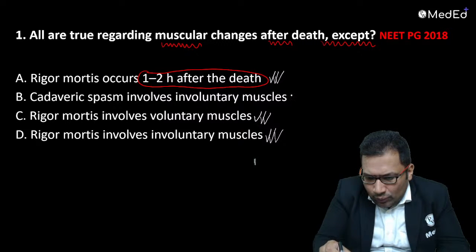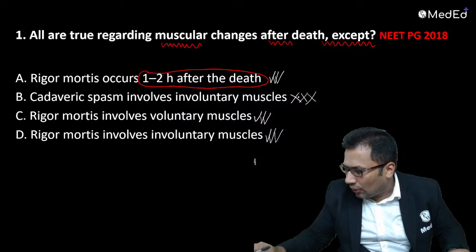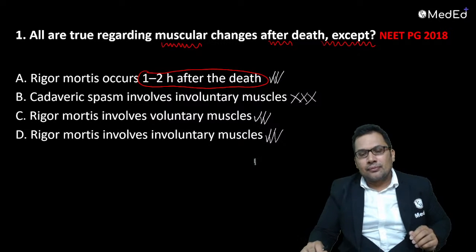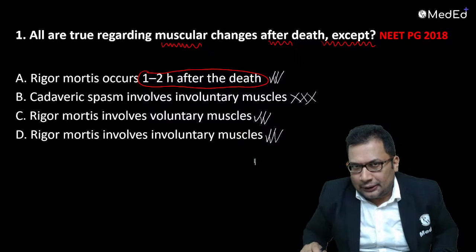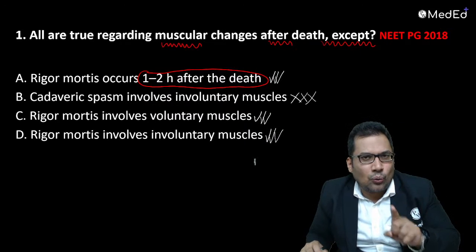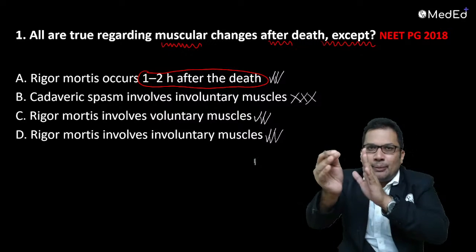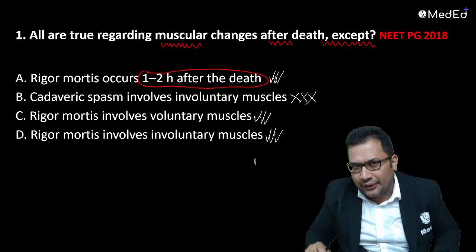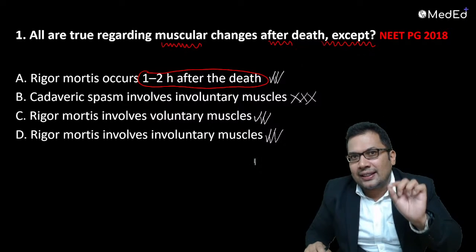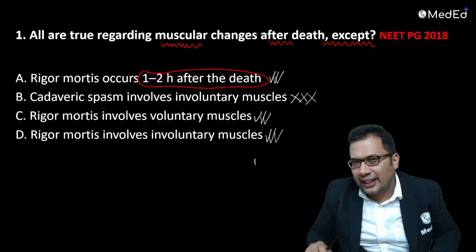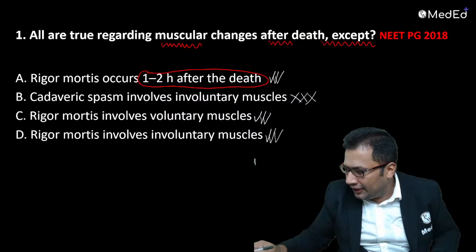Cadaveric spasm involves involuntary muscle. That is wrong. Cadaveric spasm is an antemortem phenomenon that involves only voluntary muscle. The most common voluntary muscles involved are the muscles of the forearm and the hand. It is also known as cataleptic rigidity. So B is the correct answer.